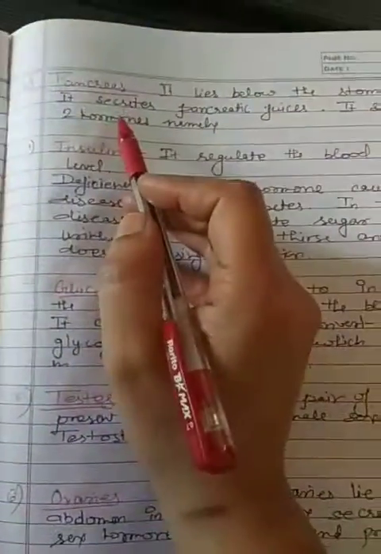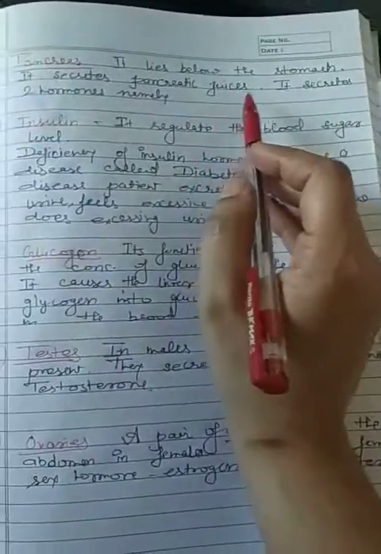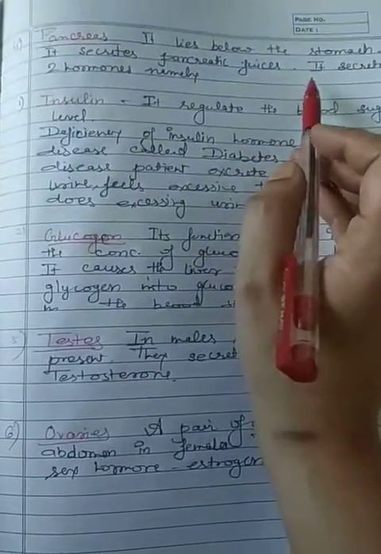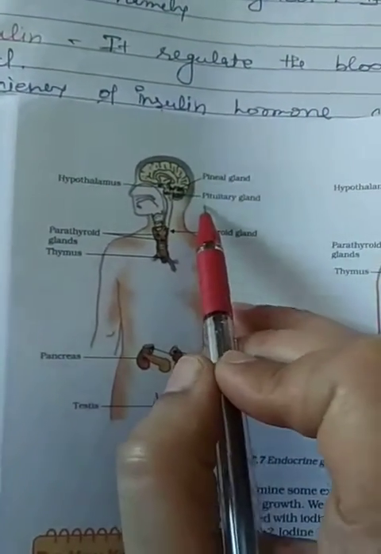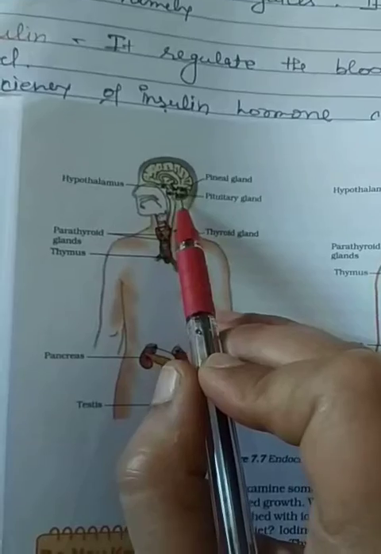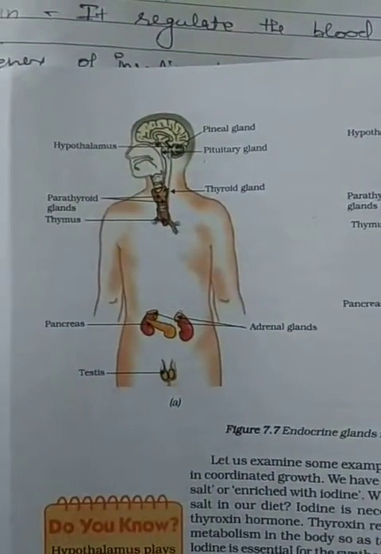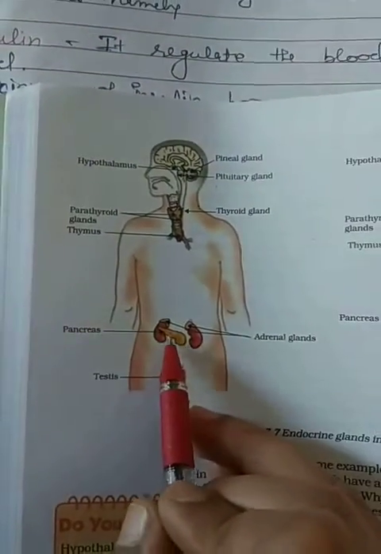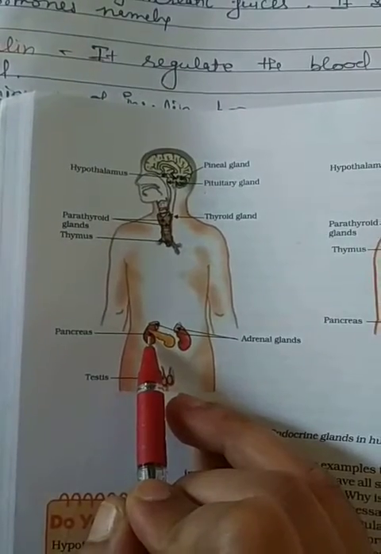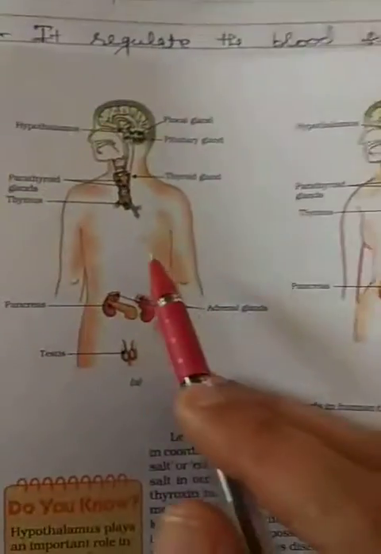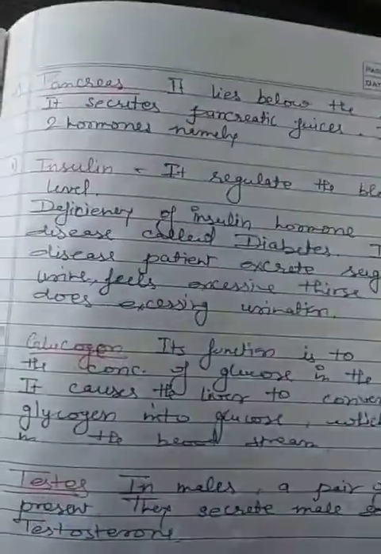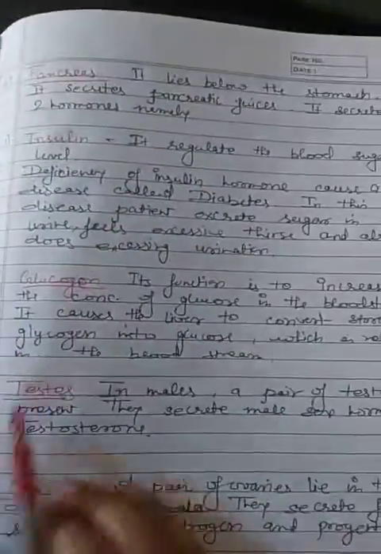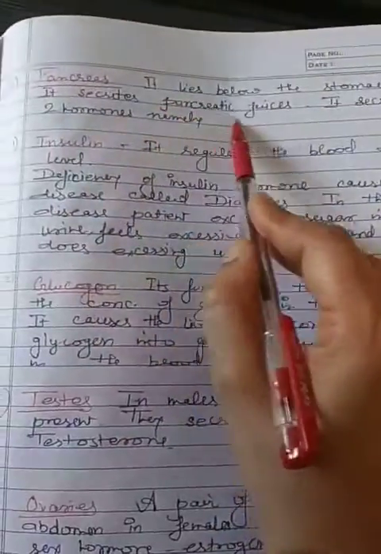Now, next is the pancreas. It lies below the stomach. In this picture, you can see here, the pituitary gland is present below the brain. It is a pea-shaped structure. Okay, now you can see the pancreas. The pancreas is present just below the stomach. It lies below the stomach and the pancreas secretes pancreatic juice.